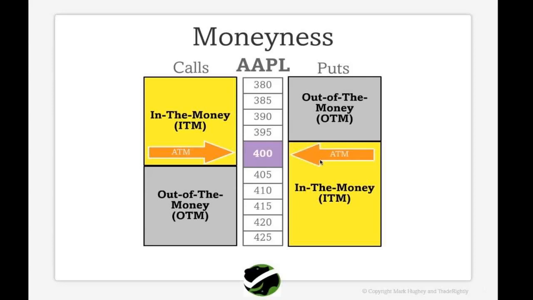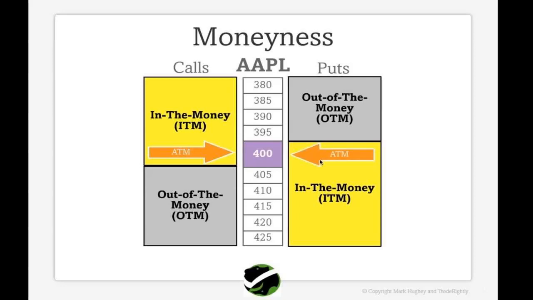Now let us come to the put options. Let us suppose that the stock price is 400 and we are buying the put option of rupees 395, then it is out of the money put option. The stock is trading at 400, we are buying the put option of 400 strike price itself, then it is at the money put option.